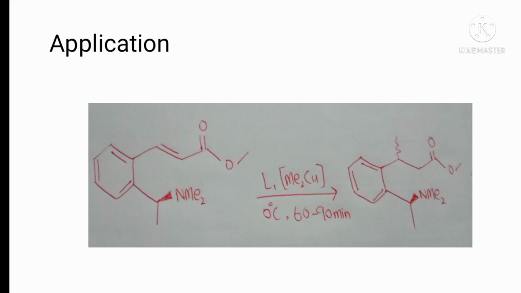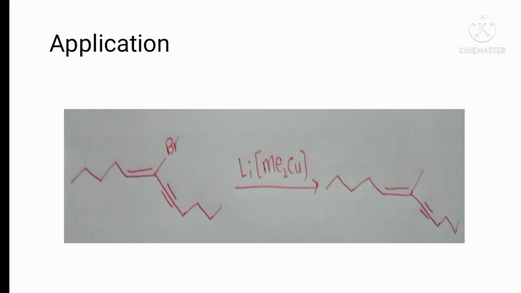So here is the product. Our target is to observe that organocopper acts through conjugate addition, adding methyl either above or behind the plane at the beta position.